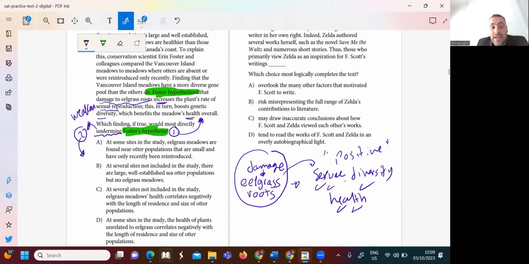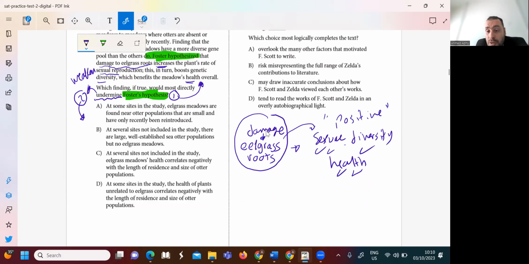Why positive effects? Because he said here, increase sexual reproduction, boost the genetic diversity, and enhances or benefits the health overall of the plant. So damage the root, the health is okay. Damage the root, the health and the diversity will be great.